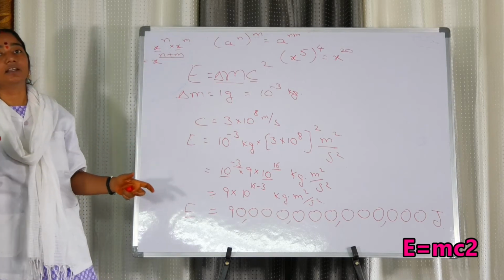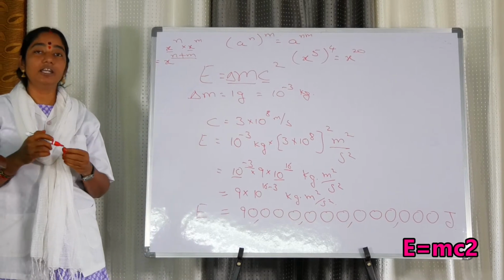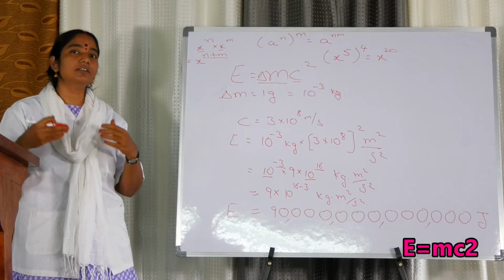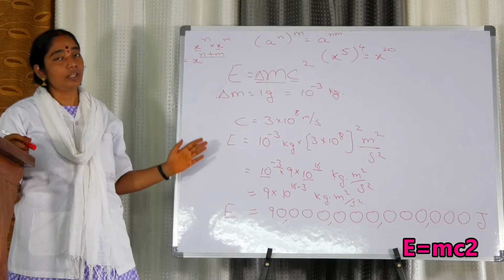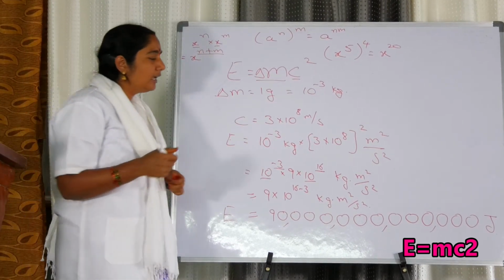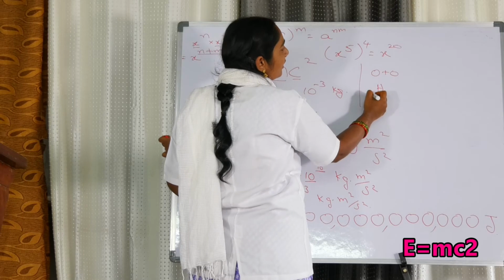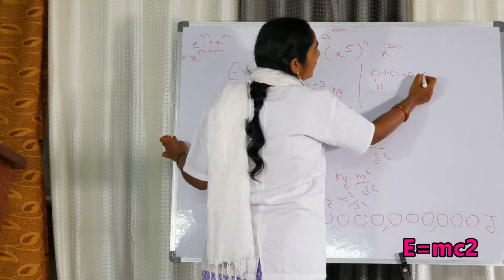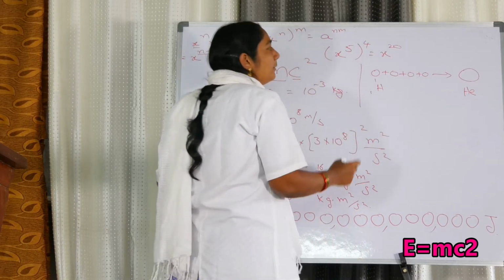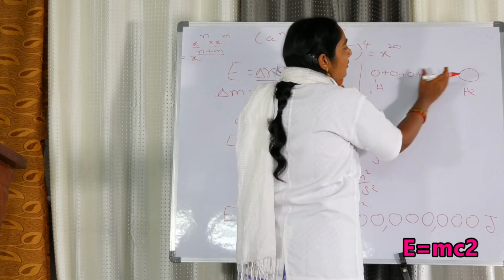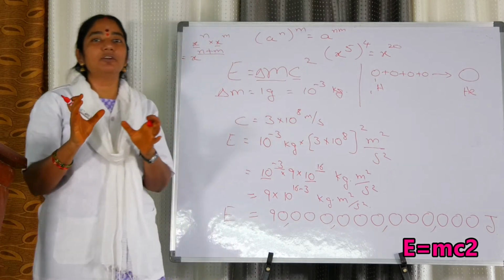This is existing on all the stars and the sun. So, sun and stars, continuously for crores of years, are emitting energy, light energy, because of this nuclear fusion reaction. During nuclear fusion, 4 small hydrogen atoms, H 1 1, are combining, giving rise to a big helium atom. In the process, some amount of mass is disappearing. That amount of mass is converted into a tremendous amount of energy.